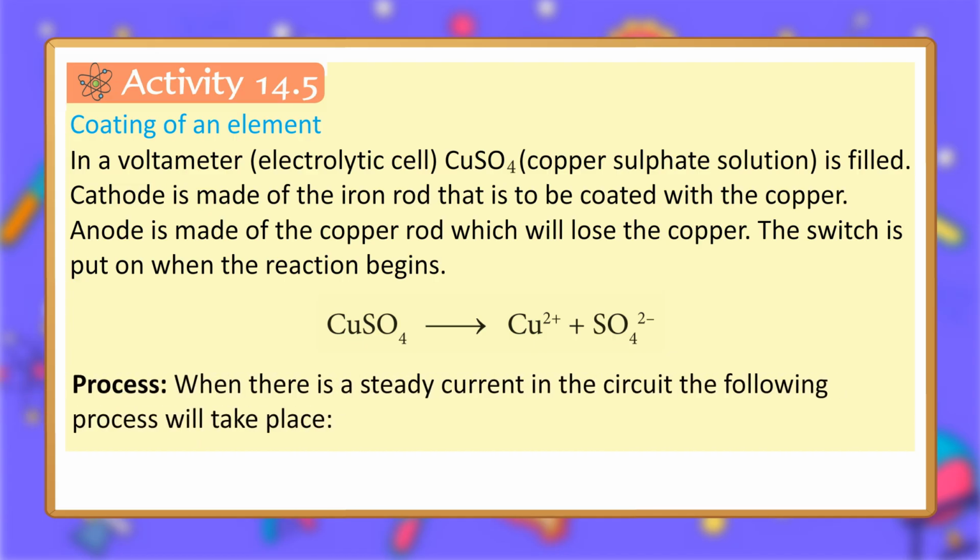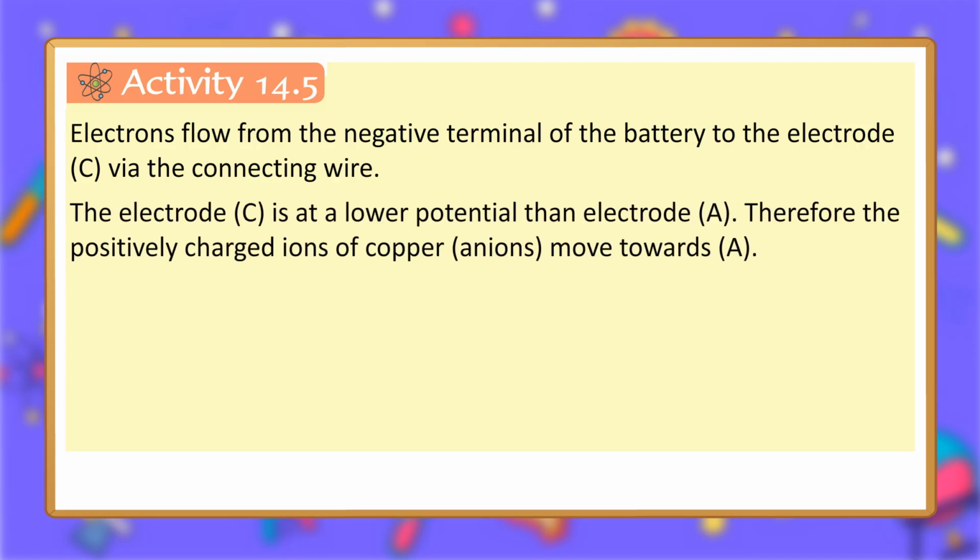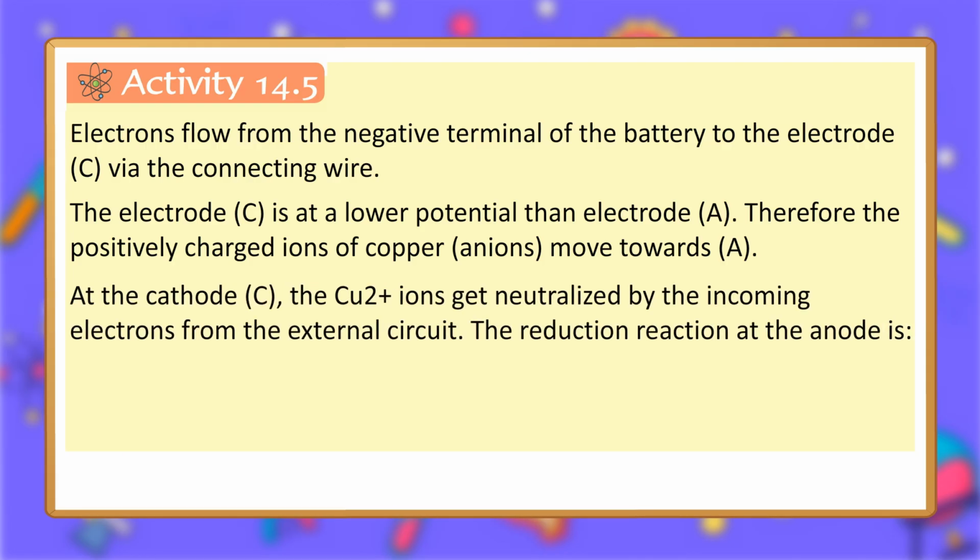Process. When there is a steady current in the circuit, the following process will take place. Electrons flow from the negative terminal of the battery to the electrode C via the connecting wire. The electrode C is at a lower potential than electrode A. Therefore the positively charged ions of copper, cations, move towards C. At the cathode C, the Cu2+ ions get neutralized by the incoming electrons from the external circuit.